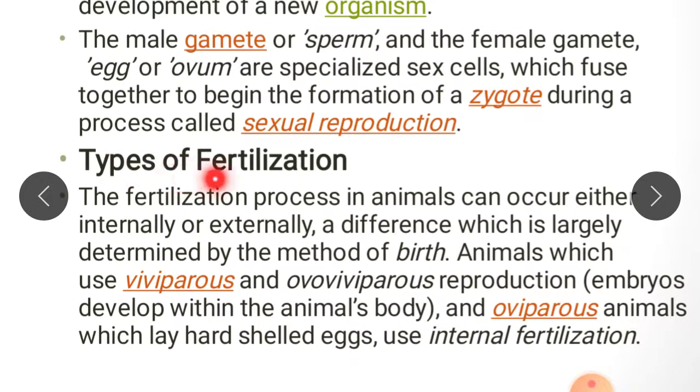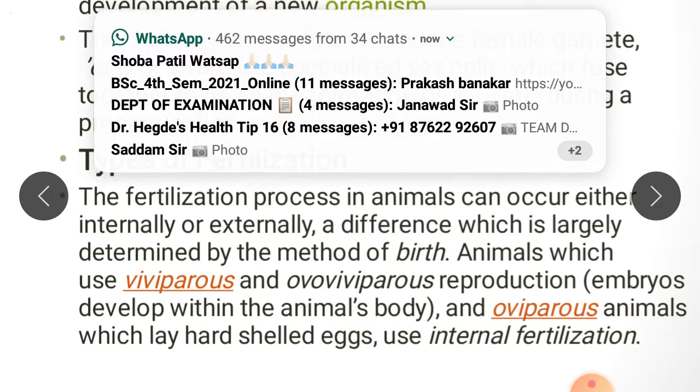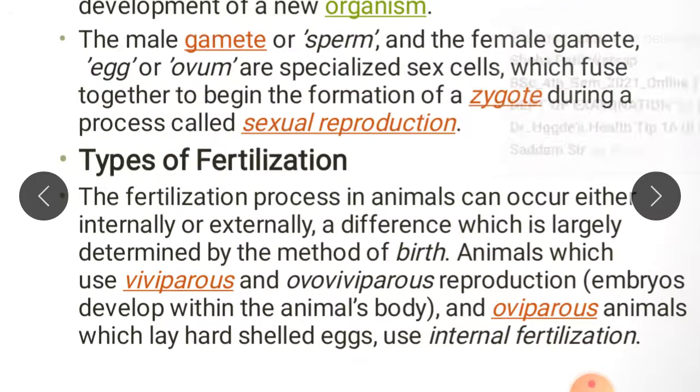Now let us see the types of fertilization. Depending upon the location where fertilization takes place, there are two types of fertilization: internal fertilization and external fertilization. The fertilization process in animals can occur either internally or externally, a difference which is largely determined by the method of birth.